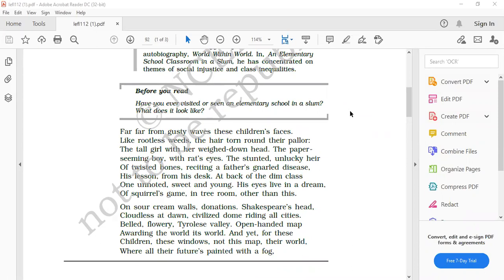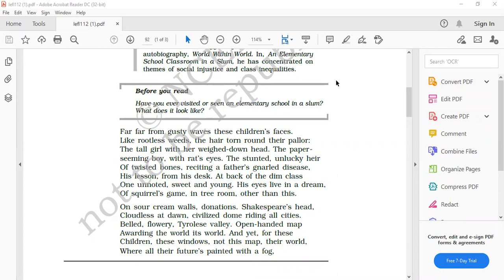Next question, what has possibly weighed down the tall girl's head? The burden of how she is going to be successful and what she is going to do in her life has weighed down the tall girl's head.